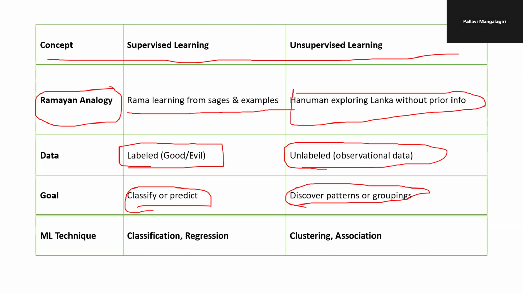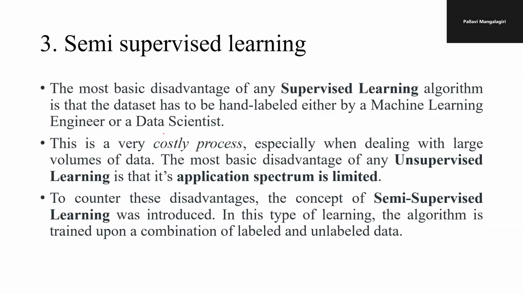What are the basic strengths of the enemy or the evil that is concerned? Those are to be evaluated, and that can be evaluated by using discovering patterns. In machine learning techniques, as I said, we have classification and regression, and we have clustering and association. So these two are the major things that happen in unsupervised learning as far as the Ramayana analogy is concerned.